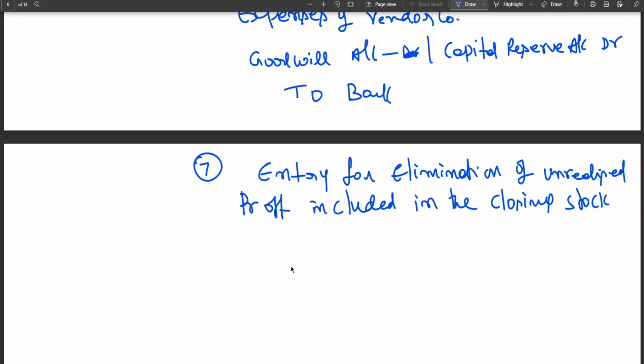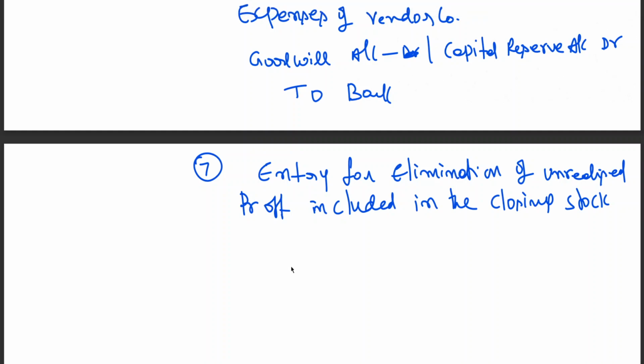That is generally the purchasing company closing stock is having stock transferred from transferor company. We have learned department accounts, branch accounts in group 1. You have learned that entry for elimination of unrealized profit included in the closing stock. There we have written P&L account A/c Dr., stock. Here in place of P&L account, you should debit capital reserve account or goodwill account.